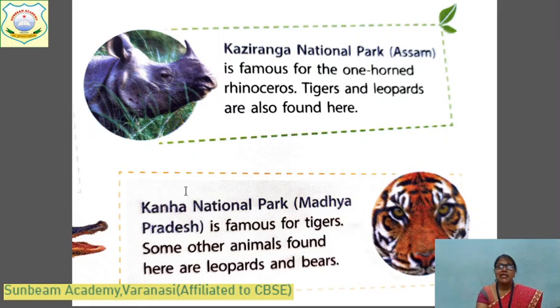And another is Kanha National Park in Madhya Pradesh, and it is famous for tiger, because the number of tigers is getting less day by day. People are hunting to sell their skins and different body parts. To save these animals found here, they are kept in Kanha National Park. Some other animals like leopards and bear are also kept in Kanha National Park.